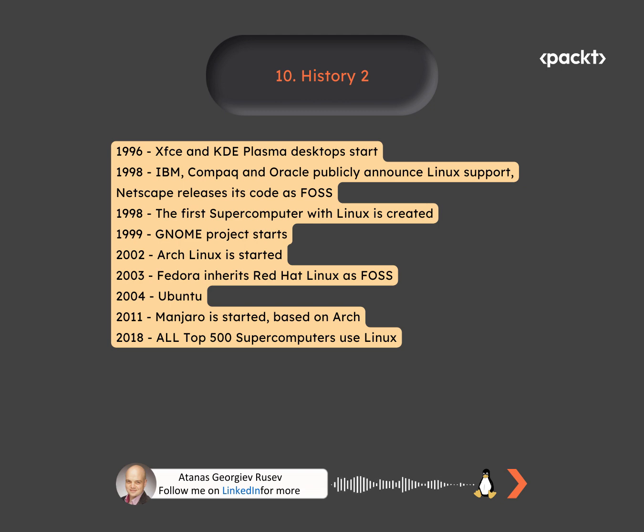In 1998, IBM, Compaq, and Oracle publicly announced Linux support, and Netscape released its code as free and open source. 1998 was also the year when the first supercomputer with Linux was made. The GNOME project started in 1999. Arch Linux started in 2002. In 2003, Fedora inherited Red Hat Linux as an open source project. Ubuntu, based on Debian, was created in 2004. In 2011, Manjaro was started based on Arch. Finally, as you already know, since 2018, all supercomputers are based on Linux.